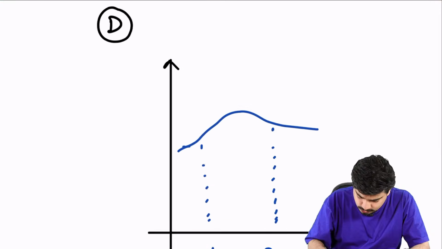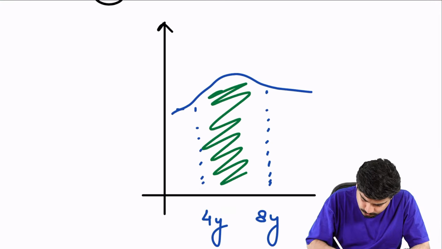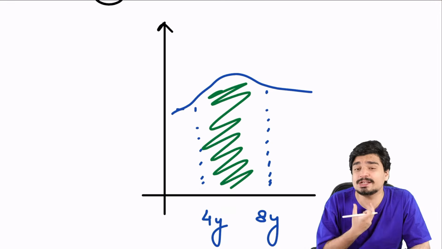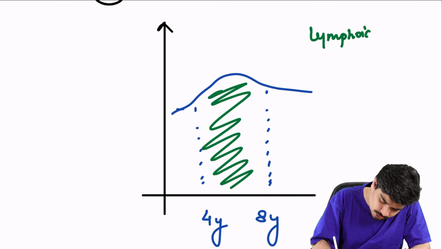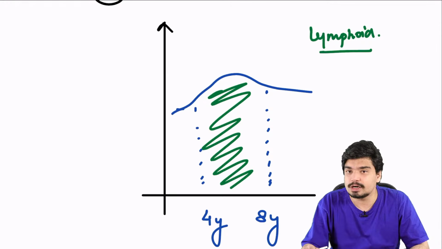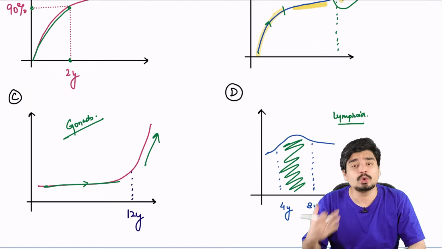Then what is this tissue? The maximum growth of this tissue occurs between 4 to 8 years. This is your Waldeyer ring, your tonsils. This is your lymphoid tissue. All right, so this is how the normal growth of a person occurs.